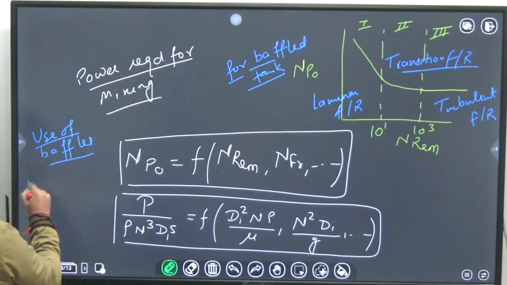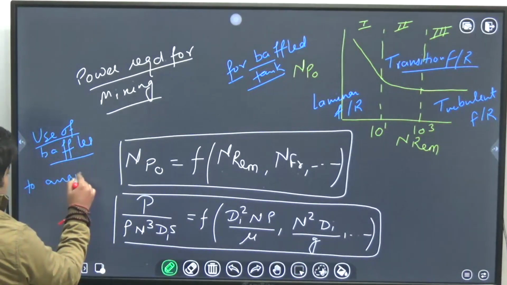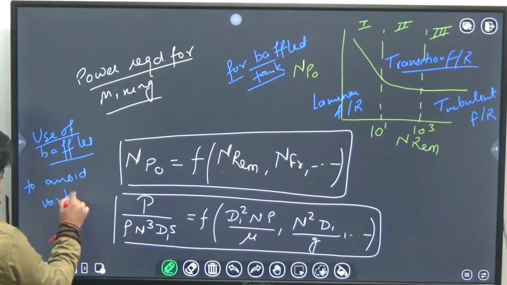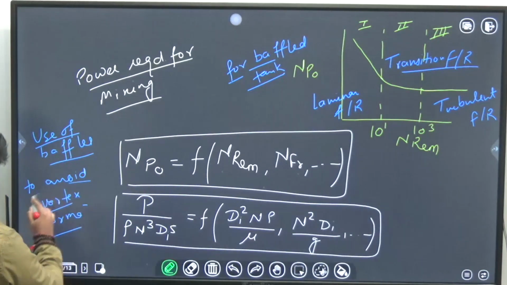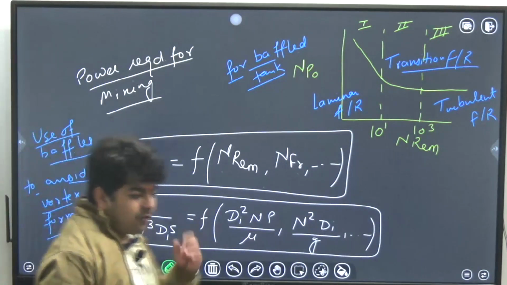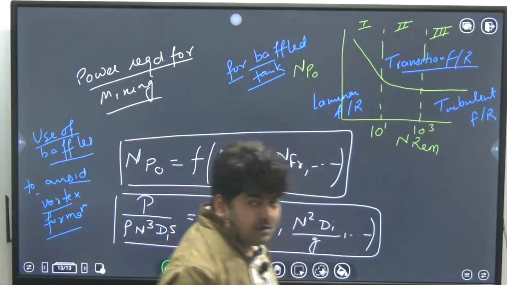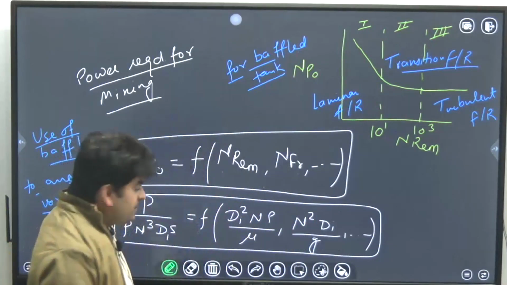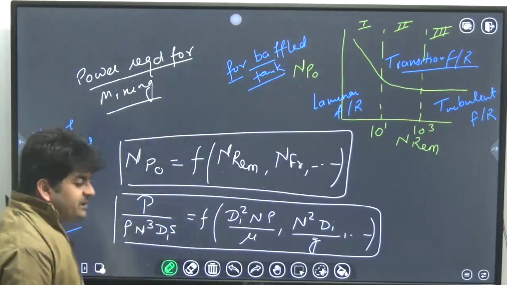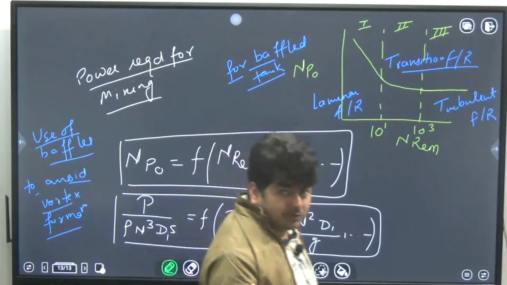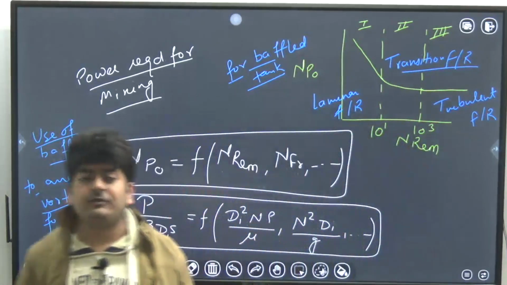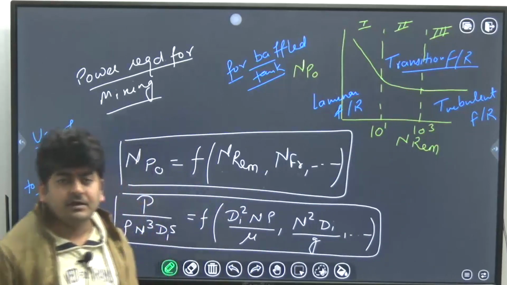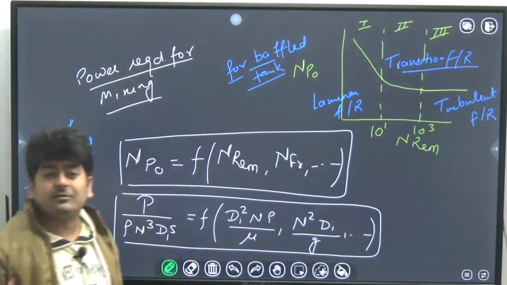Baffles we use to avoid vortex formation. What is the meaning of vortex formation? Vortex formation means the formation of whirlpools in a mix during the mixing. Okay, the formation of whirlpools in the mixing tank. Okay, whirlpools means a fixed circular path.